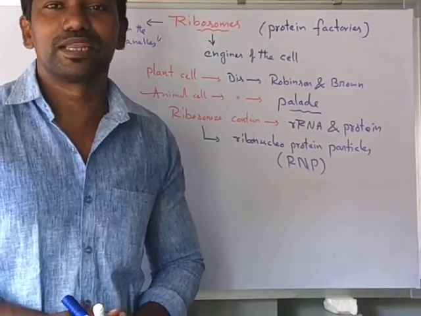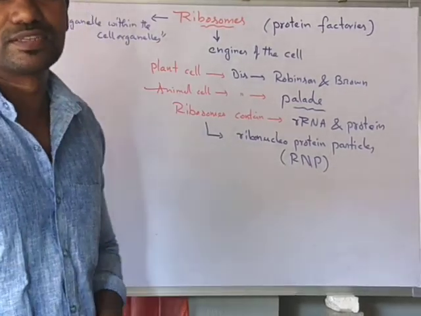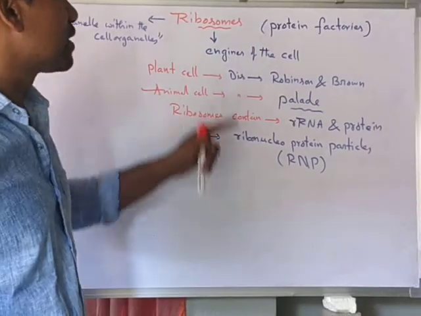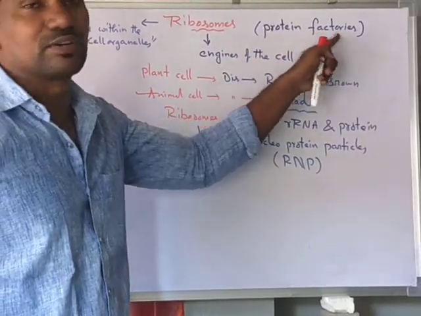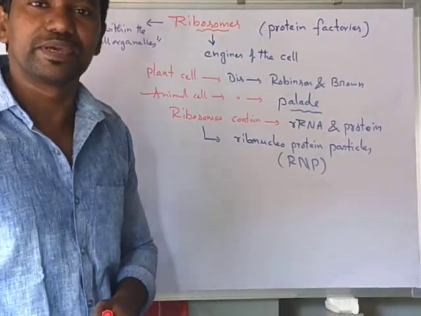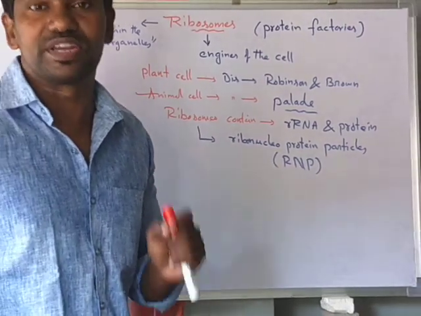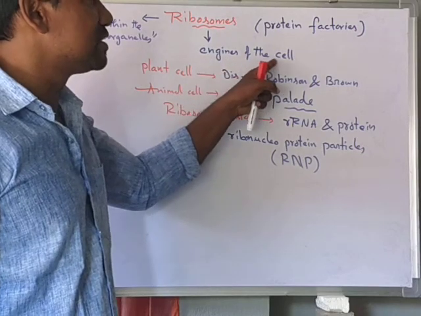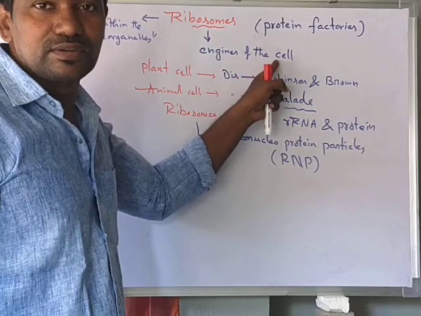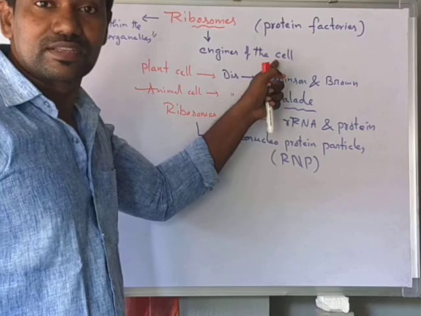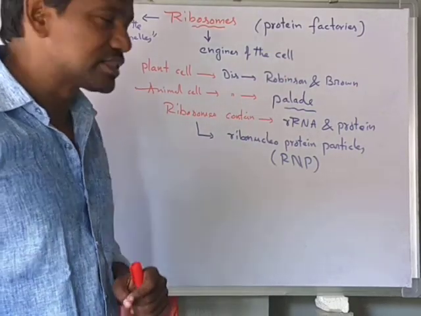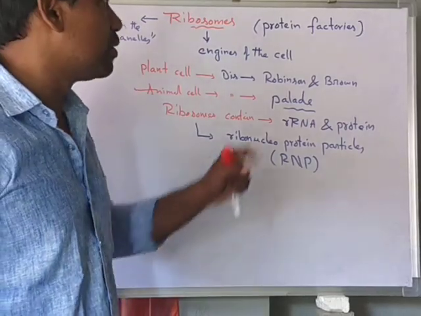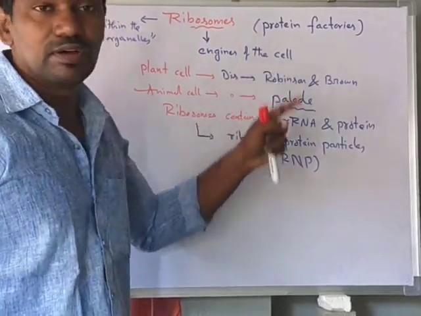In this video I explain another cell organelle, that is ribosomes. Ribosomes are called the protein factories because they are concerned with the synthesis of proteins. They are also called the engines of the cell, because protein is necessary for the cell. That's why protein is synthesized in the ribosomes, and why they are called the protein factories and engines of the cell.